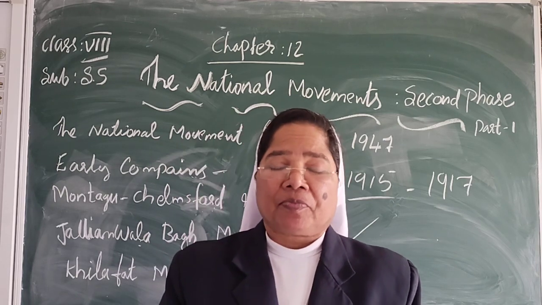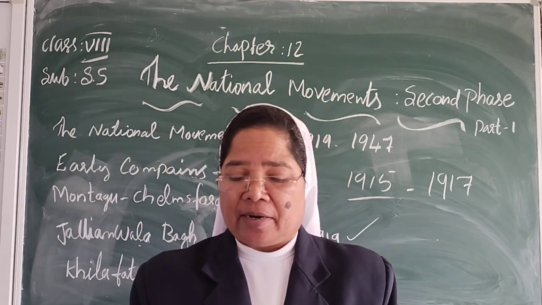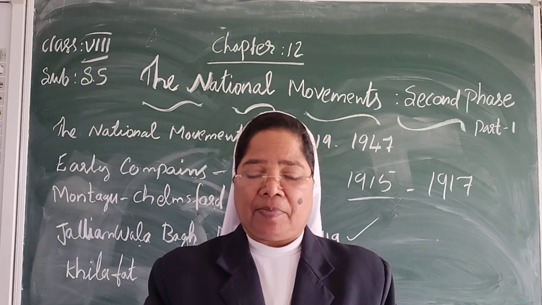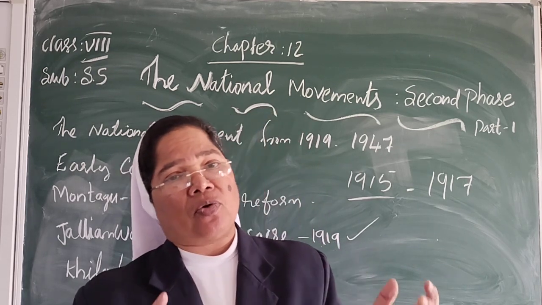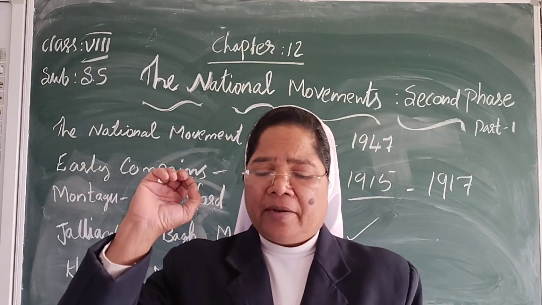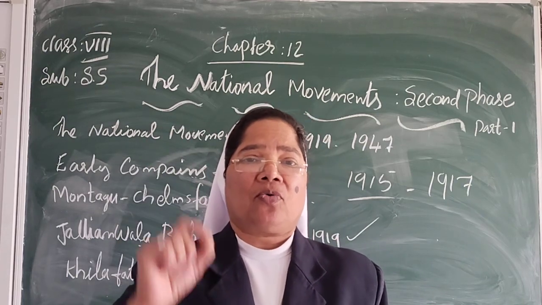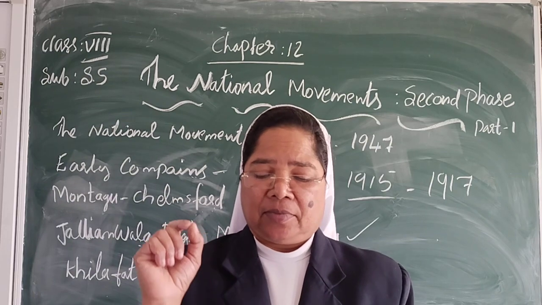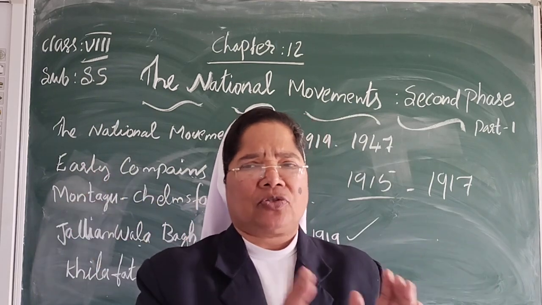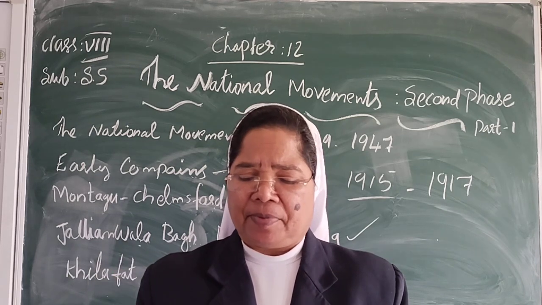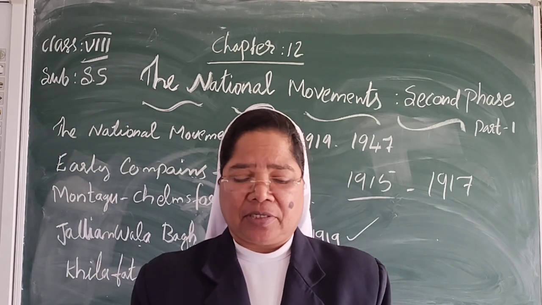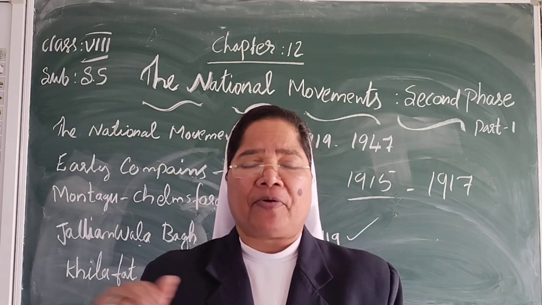General Dyer, the military commander of Amritsar, came to the park with some soldiers and blocked the entrance so that the people could not move outside. He then ordered his men to open fire.